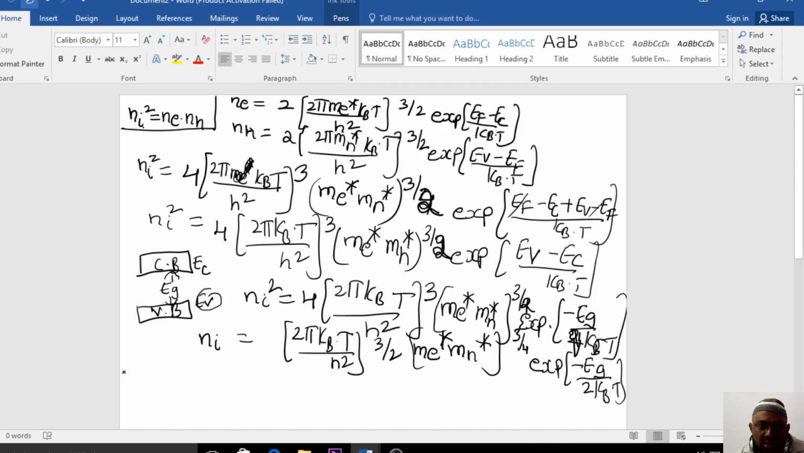Now you understood how I got the value of Ni: 2 pi kBT by h square whole to the power of 3 by 2, m asterisk e m asterisk h whole to the power of 3 by 4, exponential of minus Eg by 2 kb into T. This is the expression for the intrinsic carrier concentration, which combines the density of holes and the density of electrons. So this is what we got for the electrical conductivity.